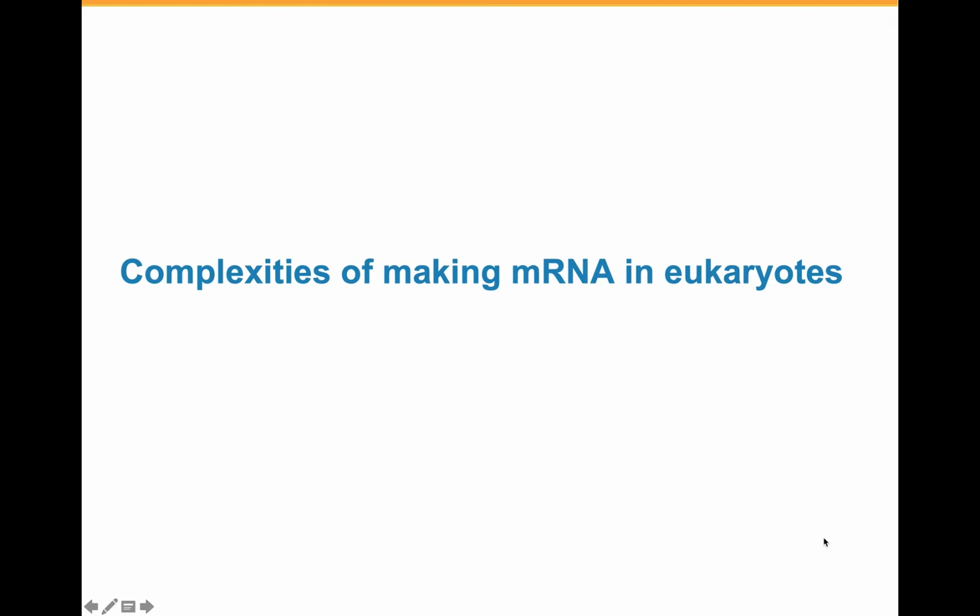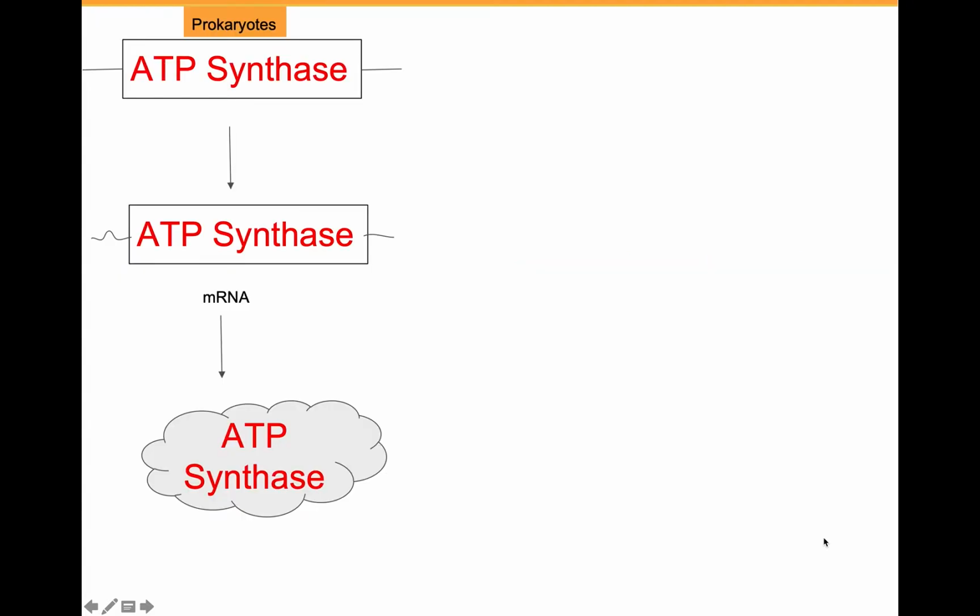Transcription is something that happens in both prokaryotes and in eukaryotes. But in eukaryotes, making a messenger RNA that's ready to be used for making protein is a little bit more complex. So let's compare. So in prokaryotes, let's say this is the gene for a protein, the protein ATP synthase. It catalyzes formation of ATP.